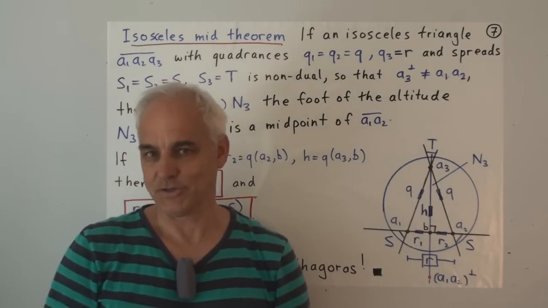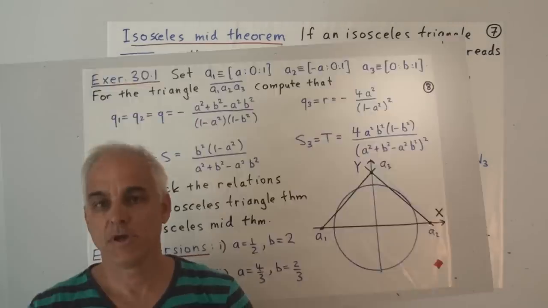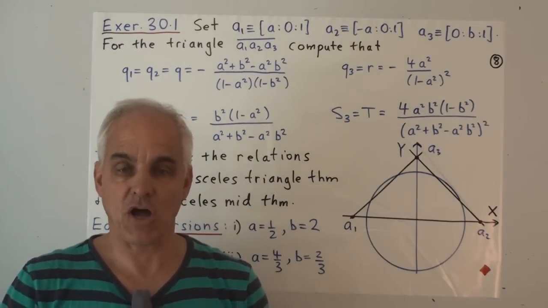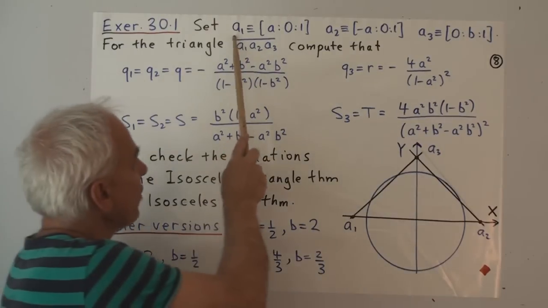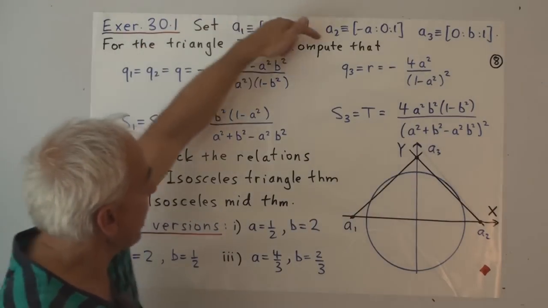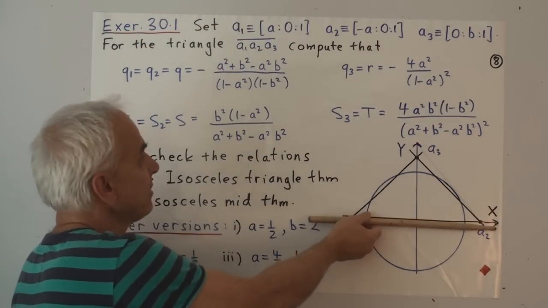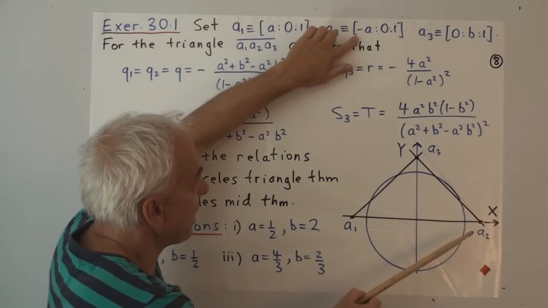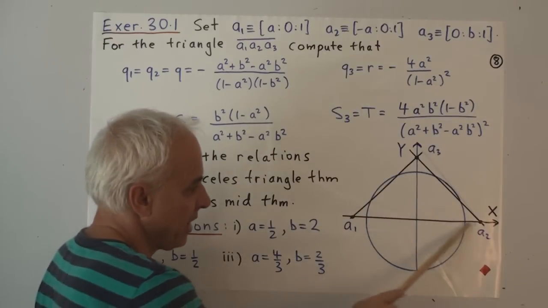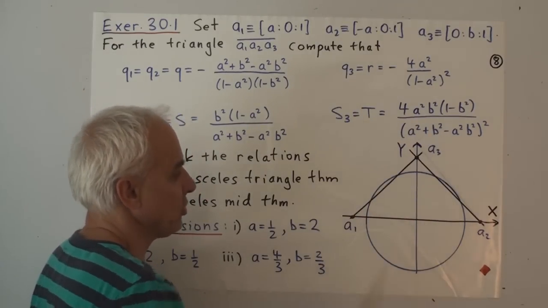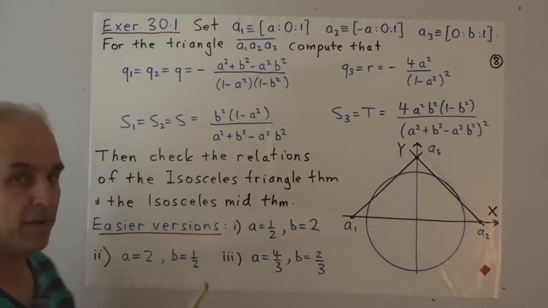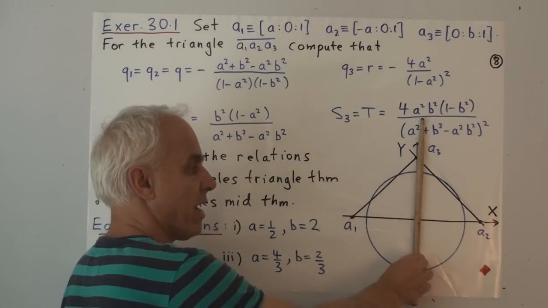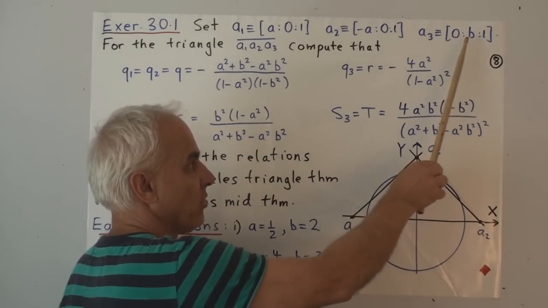Alright, so it's time for some exercises on isosceles triangles. In our first exercise, we're going to compute everything for something which is obviously isosceles. So we're going to look at triangle A1, A2, A3, where A1 and A2 are both on the x-axis. So A1 is of the form [A : 0 : 1], and A2 is of the form [-A : 0 : 1]. In other words, A1 has some coordinate A, and A2 has some coordinate minus A. And A can be anything it wants to be. And the third point, A3, is somewhere on the y-axis. It's of the form [0 : B : 1].